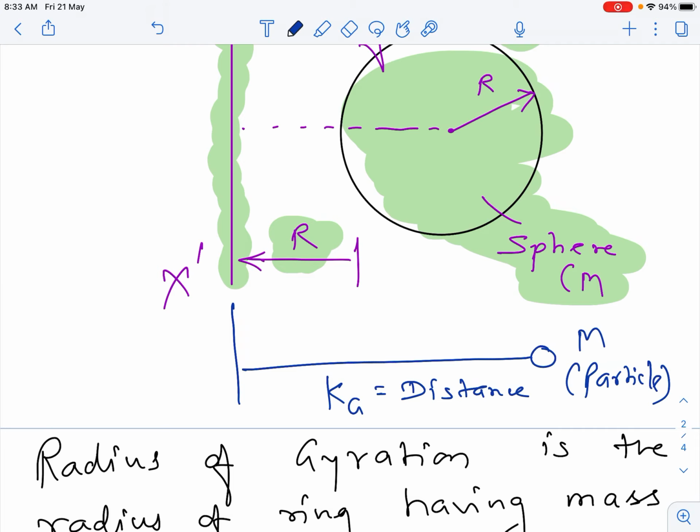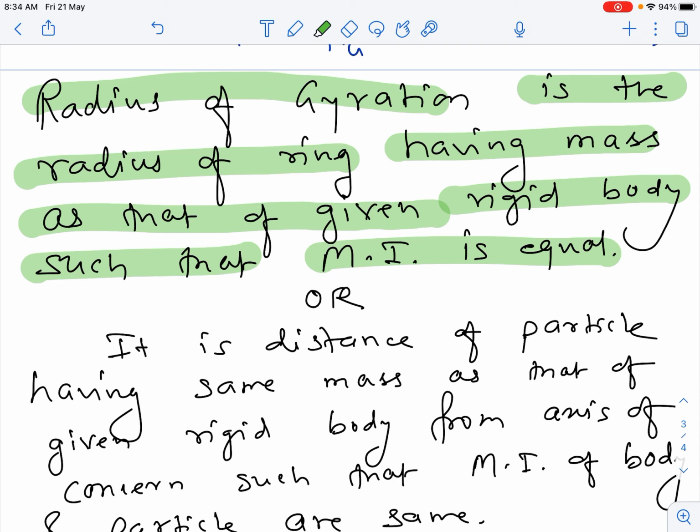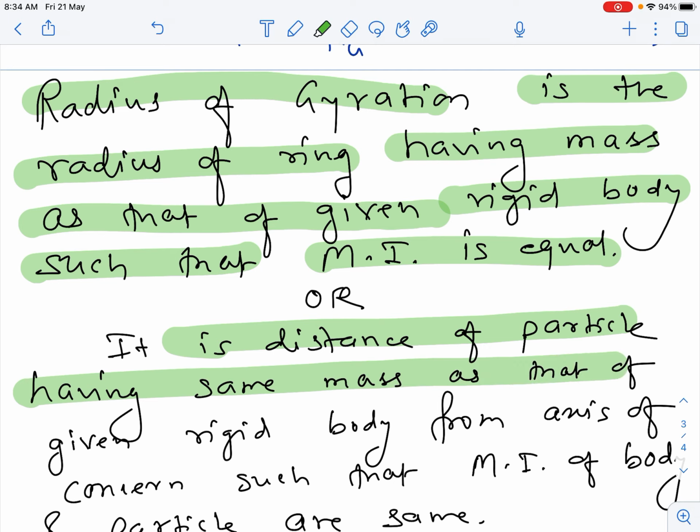Let us try to define it. The radius of gyration is the radius of the ring having the same mass as that of the given rigid body, such that MI is equal. Or in other words, it is the distance of a particle having the same mass as that of the given rigid body from the axis of concern, such that again the MI of the body and the particle are the same. So this is the concept of radius of gyration.